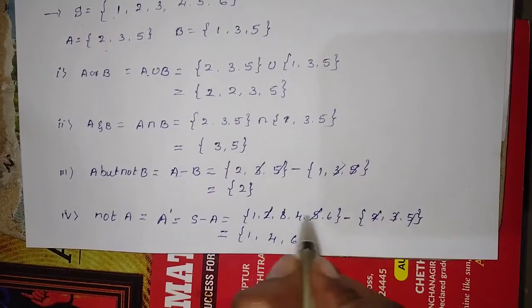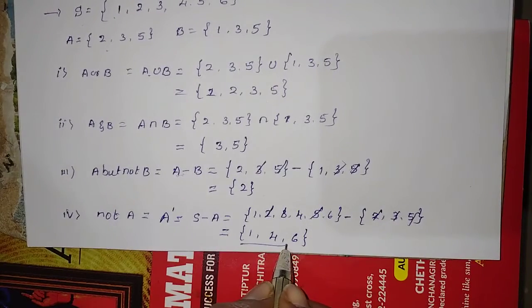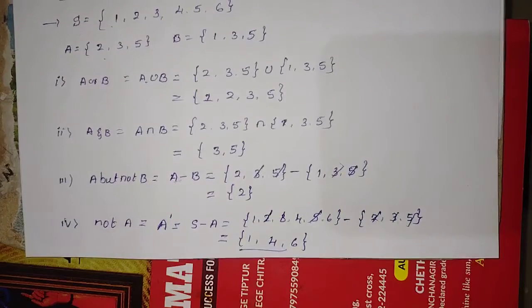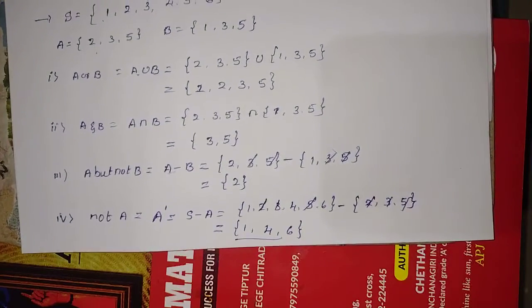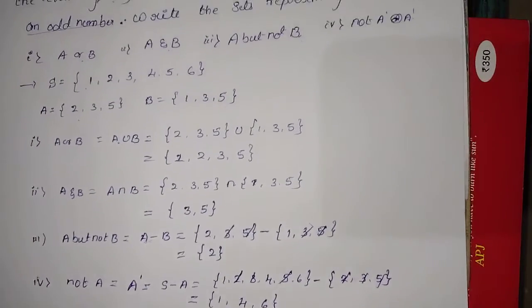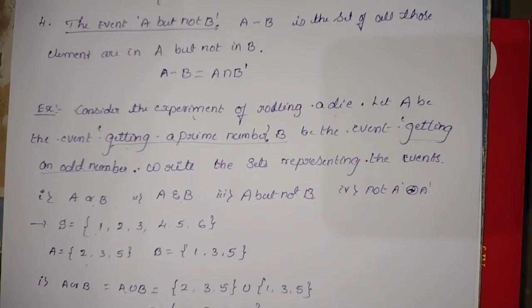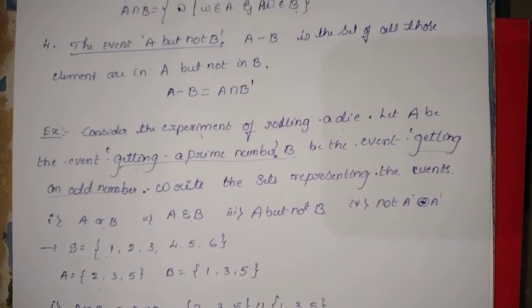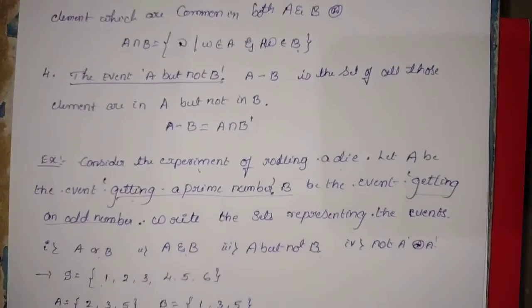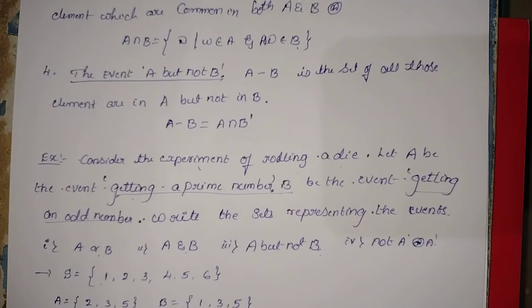2, 3, 5 cancel, remaining 1, 4, 6. These are the required answer. Like this, we should find A minus B, A and B, A or B, and not A. Understood? Make a copy and write the notes. Clear? Next, we go for one more concept in events, that is called mutually exclusive events.